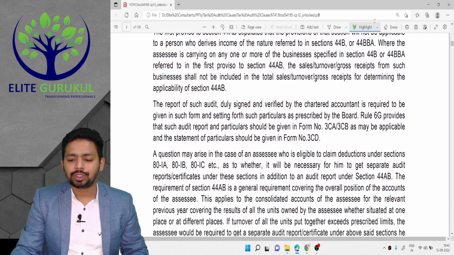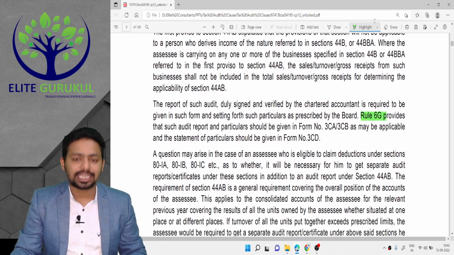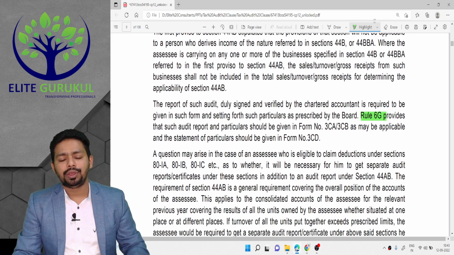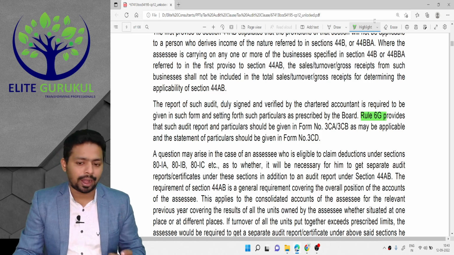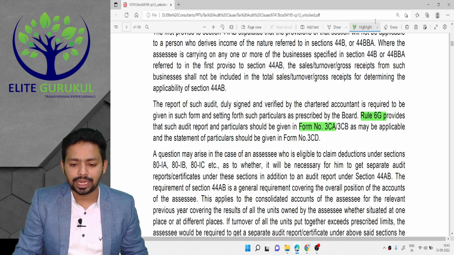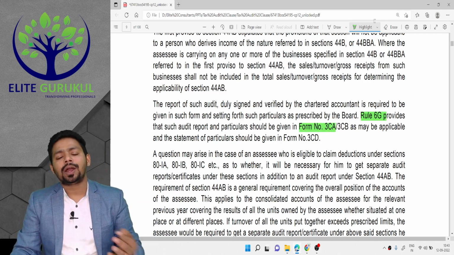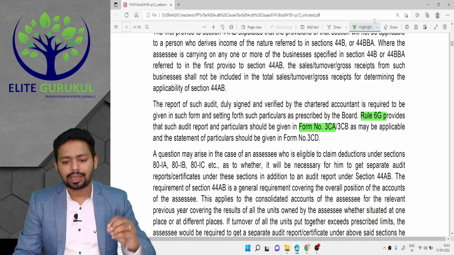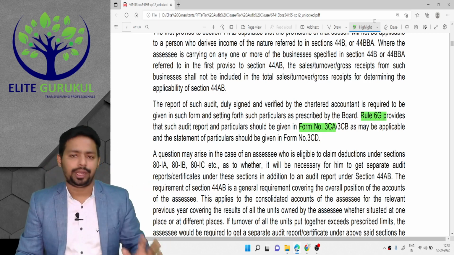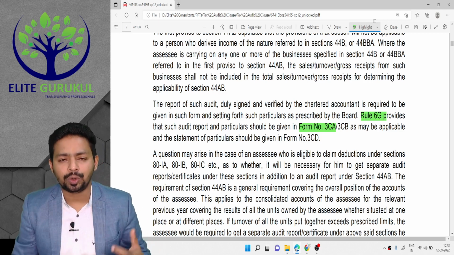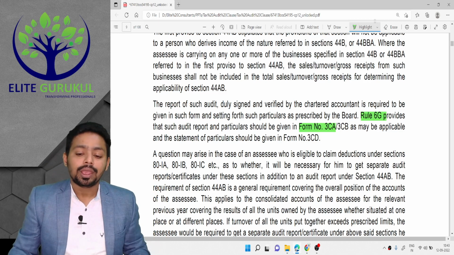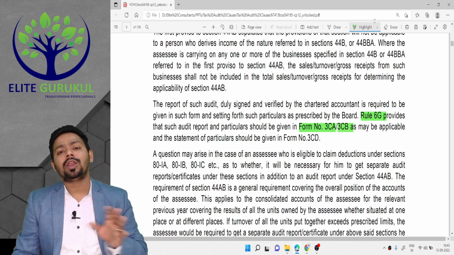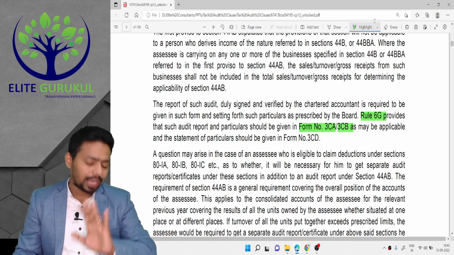Later on in lectures, we will discuss the application of Rule 6G, which will give you the forms format, like what should be the format of Form 3CA when the books of accounts are already audited under some other statute, like a company's books of accounts already audited. So as a tax auditor, you don't have to be much worried about it. And 3CB means books of accounts are not audited by any other auditor under any other statute.